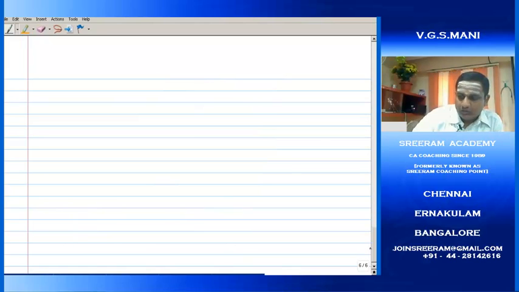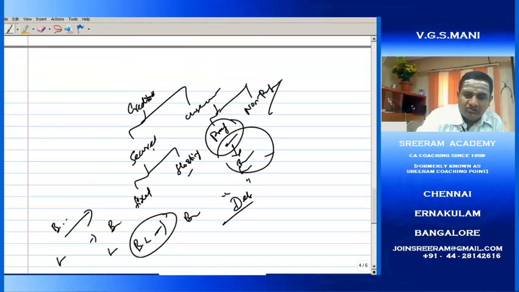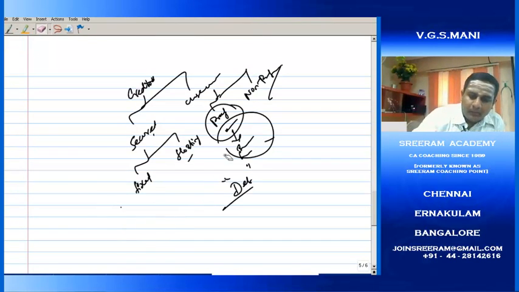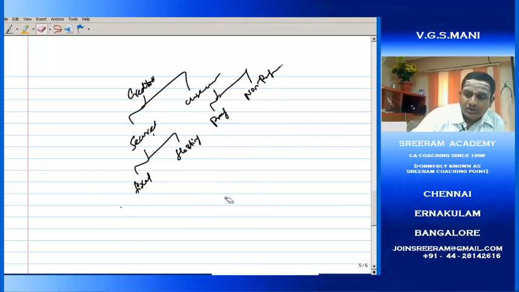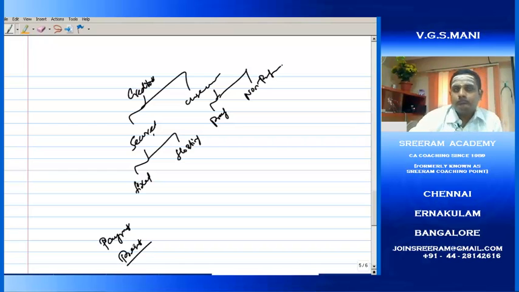See, why we made this classification would mean there is a small change at the time of making payment and at the time of presentation. Where this change will happen?